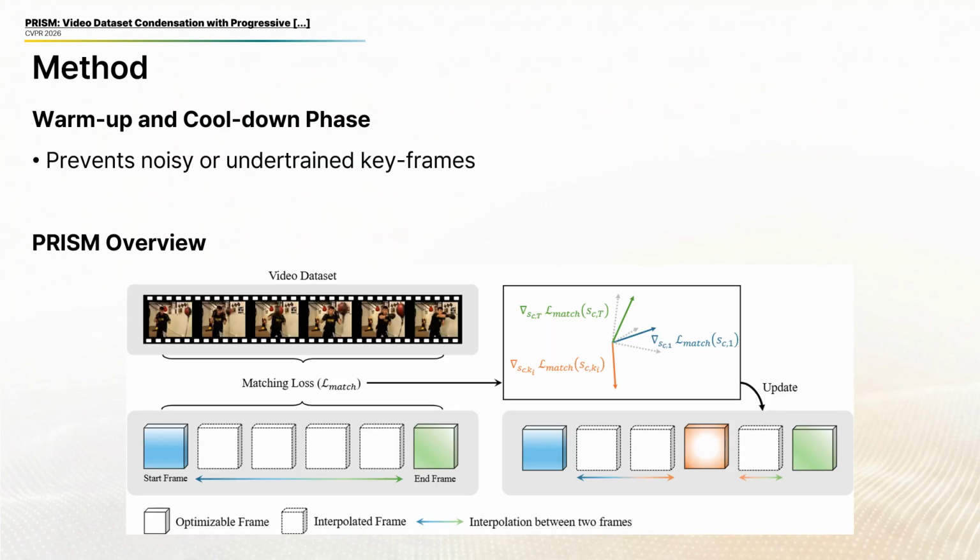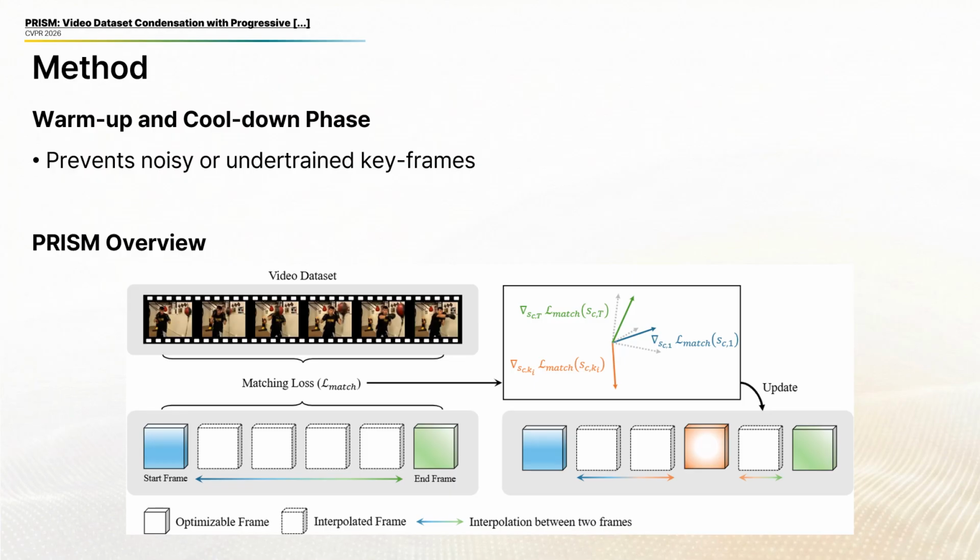We add 2 phases for stable training. A warm-up at the start, where insertion is disabled so the endpoints can stabilize before they are used as references. Without this, noisy early gradients would cause premature and redundant insertions. And a cooldown at the end, so newly inserted frames are not promoted too late to be properly optimized.